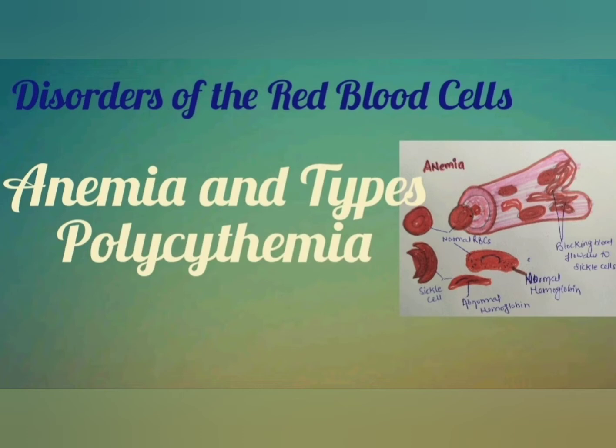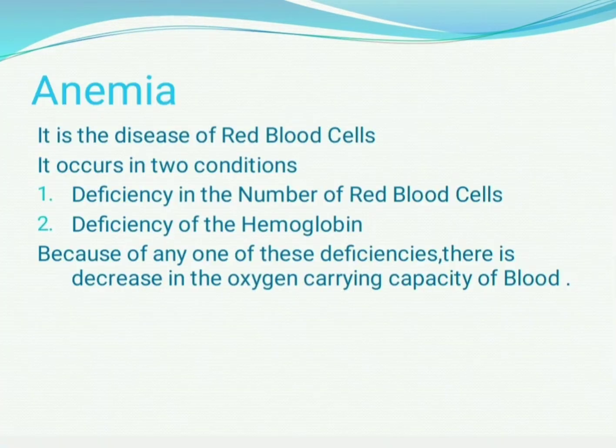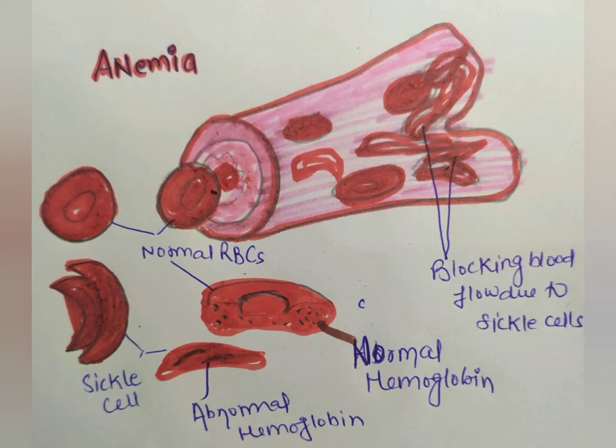It means that when the red blood cell count is decreased or increased in number, the conditions are called anemia or polycythemia. Now, what is anemia? It is a condition which occurs due to two factors. First is a deficiency in the number of red blood cells, and second is a deficiency of hemoglobin. Because of either of these deficiencies, there is a decrease in the oxygen carrying capacity of the blood.